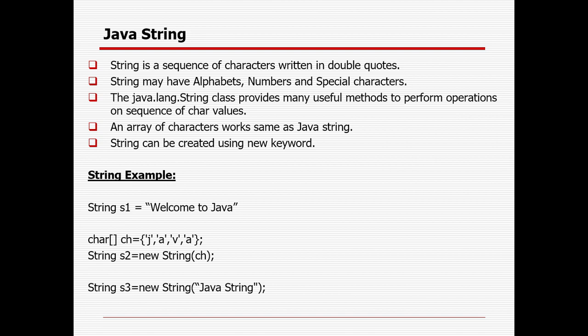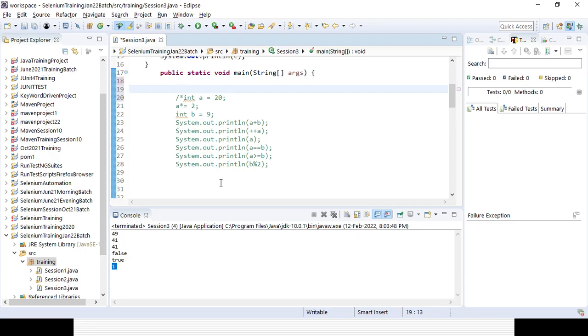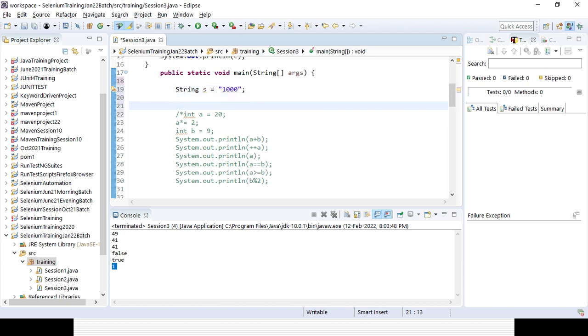For example, string a is equal to 1000, so it considers it a string, not the numeric 1000.